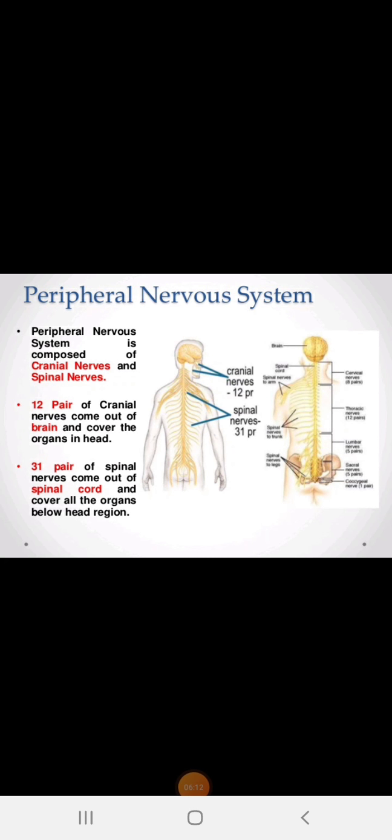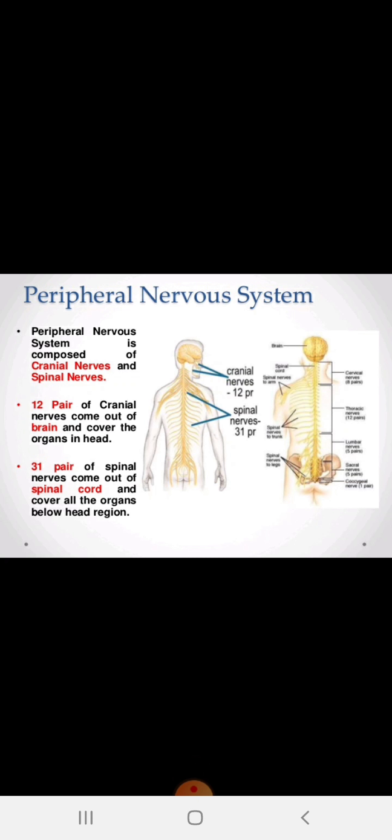Then what about the peripheral nervous system? The peripheral nervous system is composed of cranial nerves and spinal nerves. So what do you mean by cranial nerves and spinal nerves? These are present in our body in the form of pairs. Pairs means two. It is composed of two things.